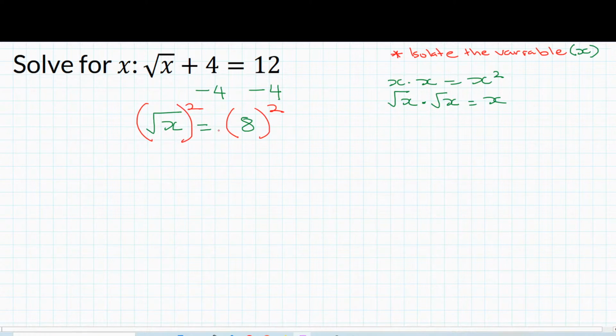give another example. If I had something like this, the cube root of x is equal to 4. Now you're going to pay attention to the root on this variable. In this case, the root is going to be 3. So in order to isolate x, you're actually going to cube this. And whatever you do on the left-hand side, you do on the right-hand side.